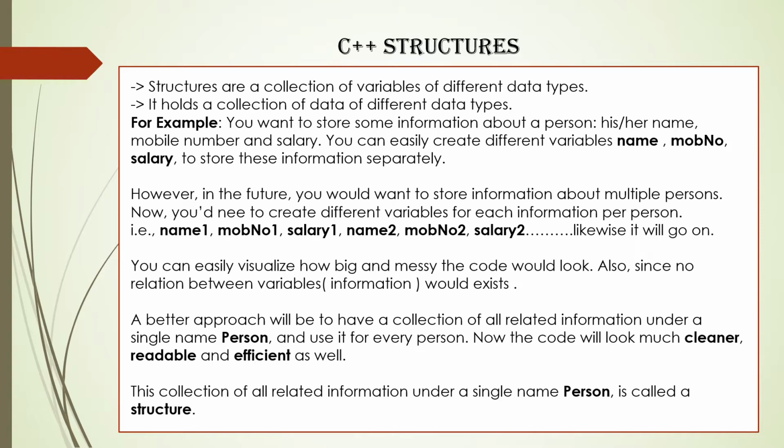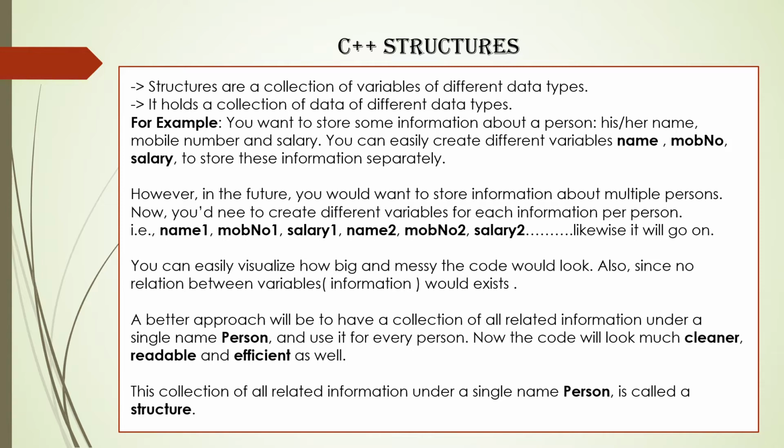Let us understand this more clearly by examining one scenario. Suppose you want to store some information about a person: his or her name, mobile number and salary. You can easily create different variables, name, mobile number, salary, to store this information separately. However, in future, you want to store information about multiple persons.